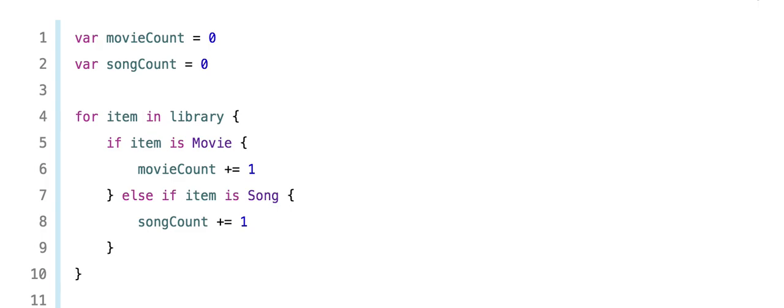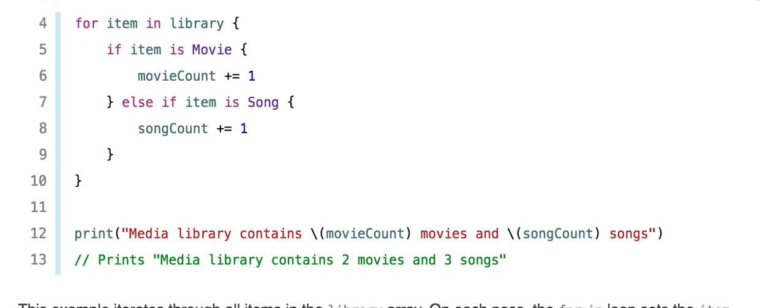Var movieCount is 0, var songCount is 0. For item in library, if item is Movie, movieCount += 1. Else if item is Song, songCount += 1. Print: Media library contains movieCount movies and songCount songs. So it prints: Media library contains 2 movies and 3 songs.